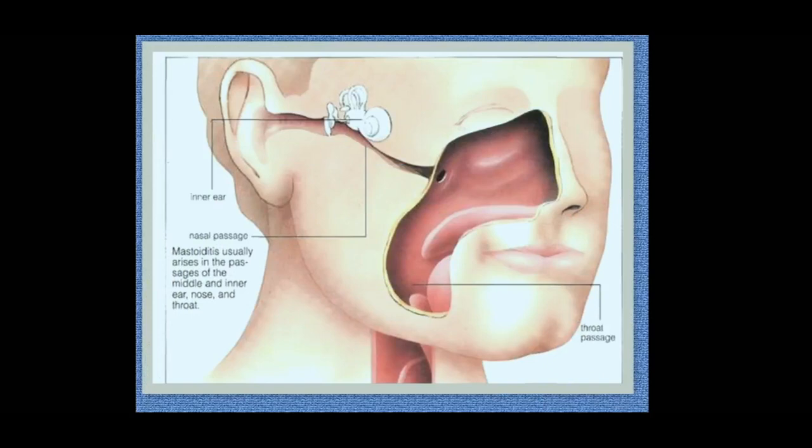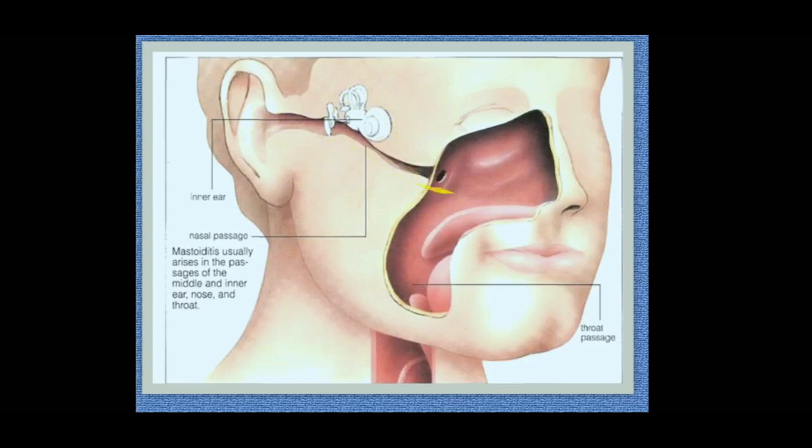This is a diagram showing the connection of ear with the nose as well as the throat. Here you can see the internal parts of our ear, which indicates the middle ear as well as the inner ear. So the middle ear has the eustachian tube.